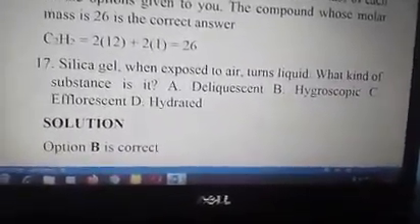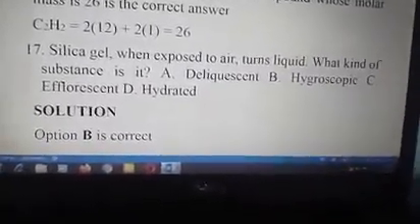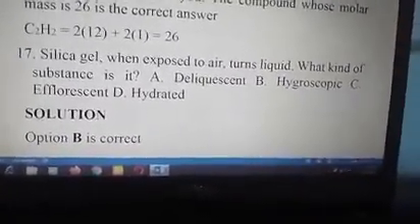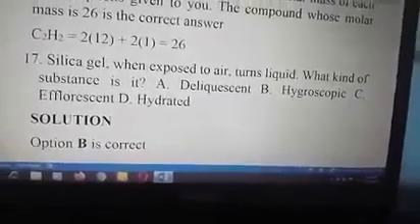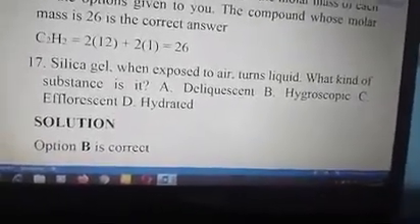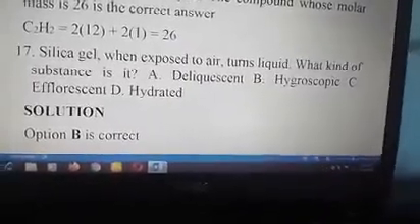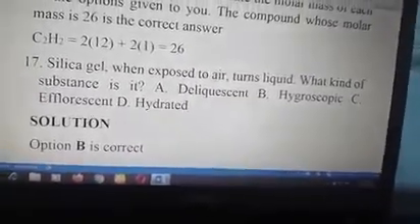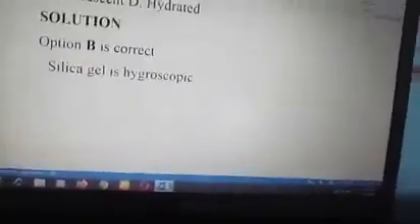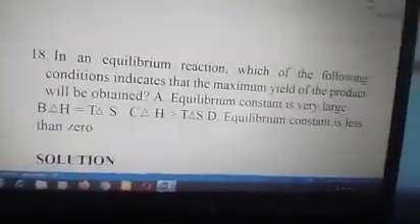17. Silica gel, when exposed to air, turns liquid. What kind of substance is it? A, deliquescent, B, hygroscopic, C, efflorescent, and D, hydrated. Silica gel is hygroscopic. The answer is option B, not deliquescent. So option B is the correct answer. Silica gel is hygroscopic. Going to number 18.